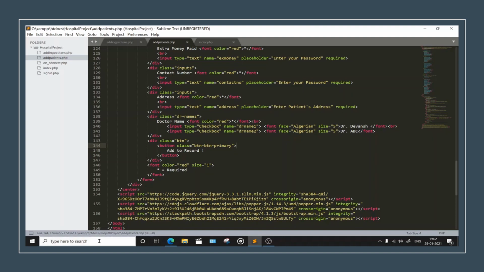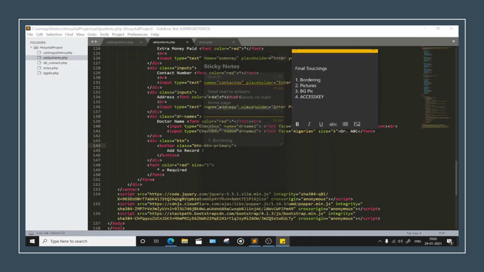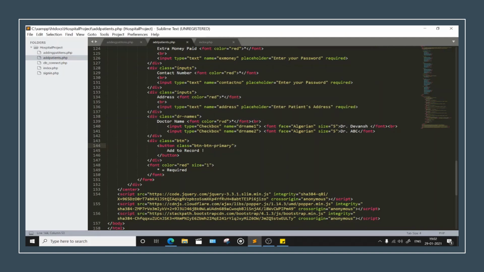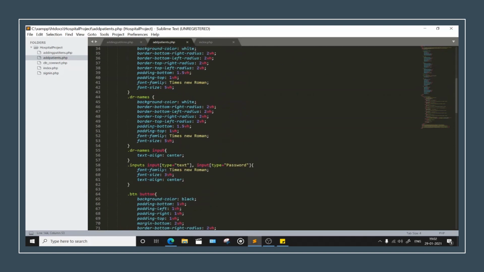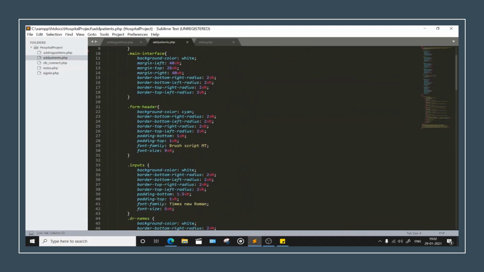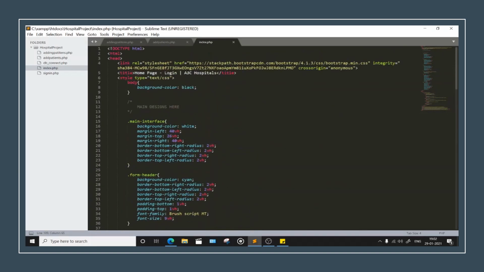Access key is done. Let me just open my sticky notes because I have got many points, actually 3 only, but till then it will work. See, next we have bordering. All right, so this time you need CSS. In this CSS, you need to head down to your form part. Okay, we will do all things in this index.php file only, because you have to do adaptations on all things once again.